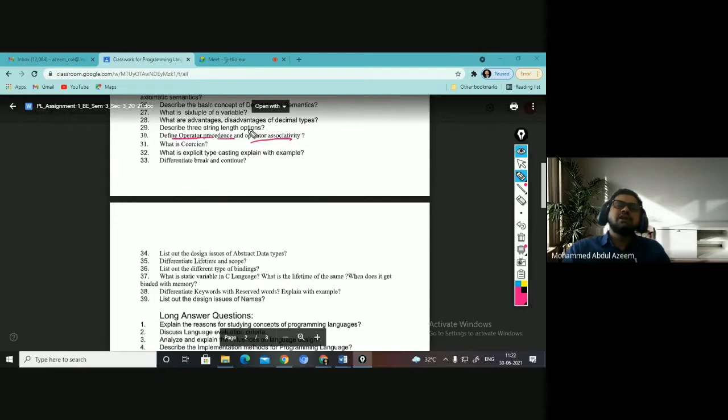Define three string length options. You can limit it with the help of an array, or you can go with a pointer kind where you have flexible size, right?